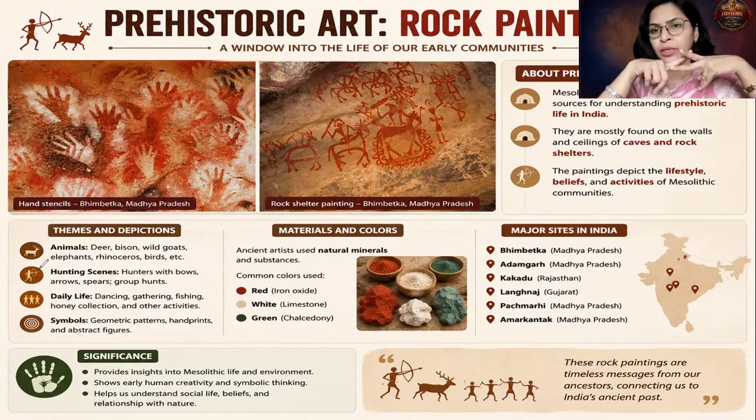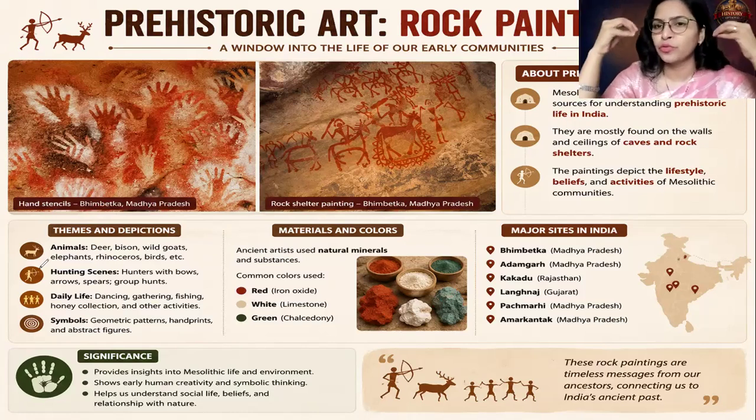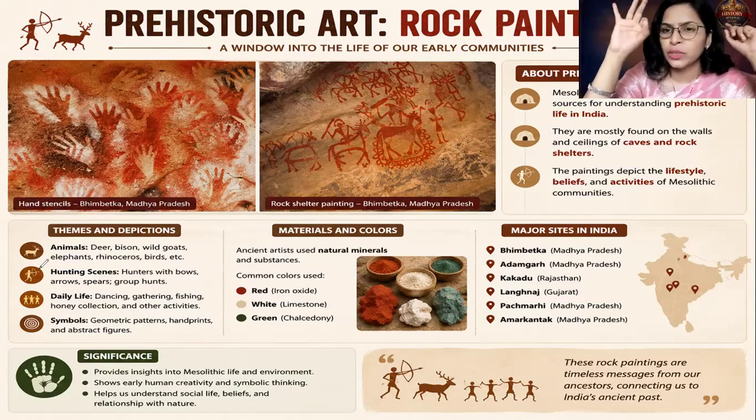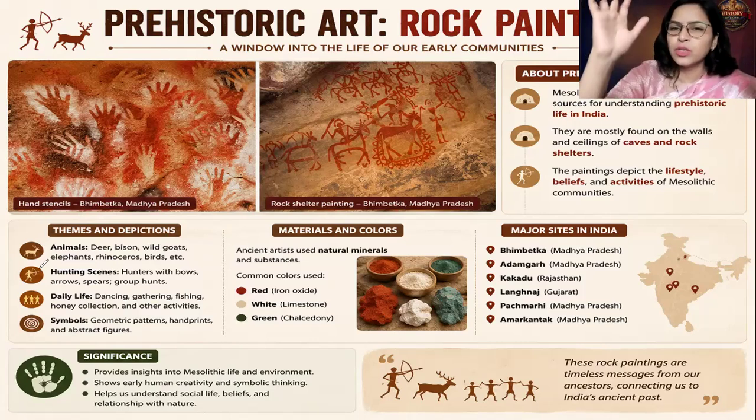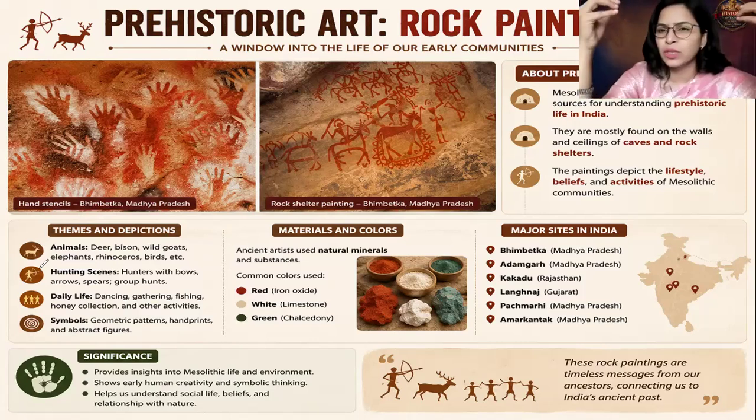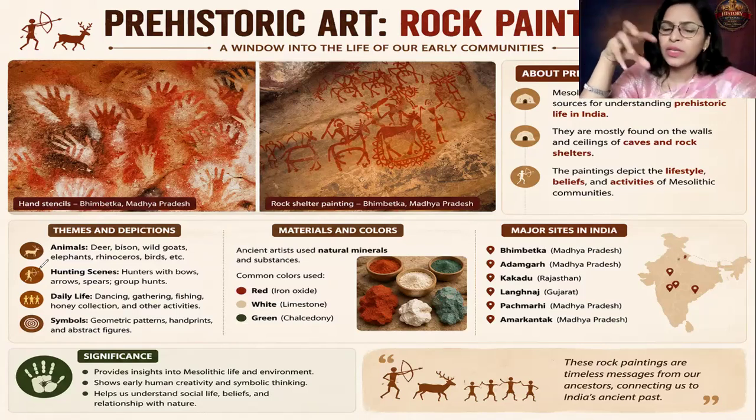Second important thing, hunting was the basic livelihood of man, and hence hunting scenes dominate. Now one thing which is understood in the hunting scenes: if the prey was very small, for example a deer or a wild goat, man used to single-handedly go and hunt it alone. But if the prey was very big, for example a wild elephant, a bison, or a rhinoceros, at that time group hunting was done.